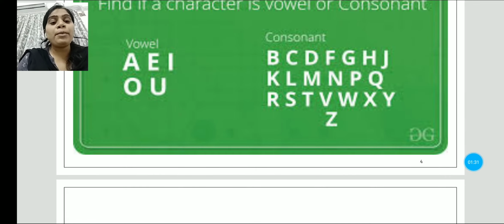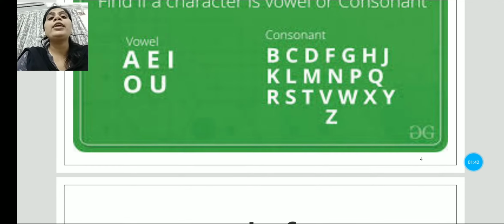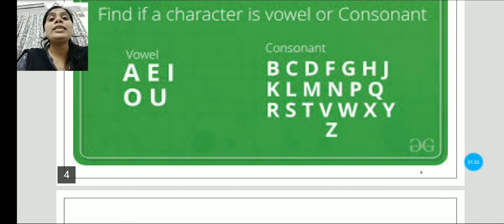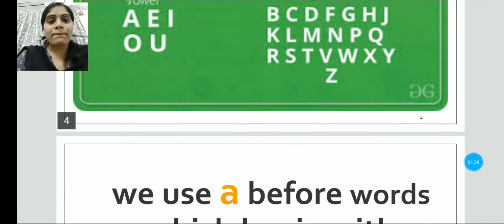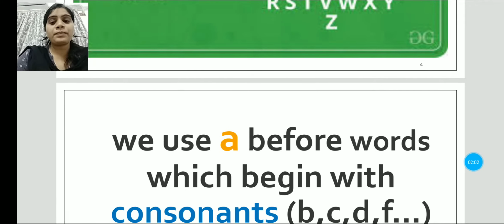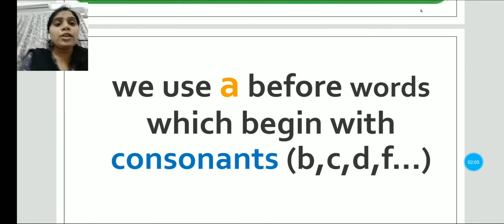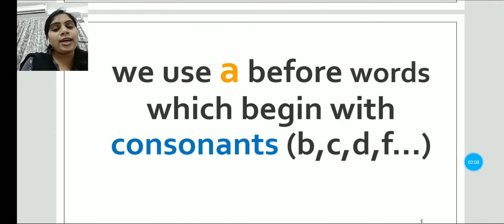We use a before words which begin with B, C, D, F, G, H, J. Words that do not start with A, E, I, O, U. A, E, I, O, U is what? A, E, I, O, U are vowels. Okay, students, do you understand it?